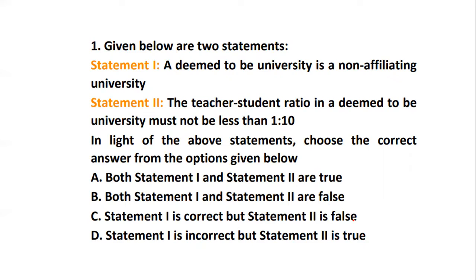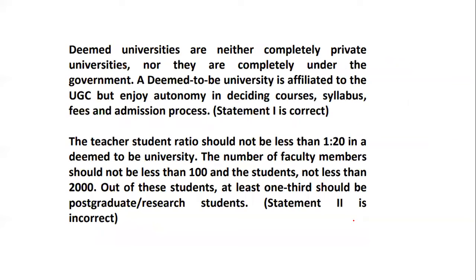So let's see. Those who are ready with the answer can match your options. Statement 1 is correct, whereas statement 2 stands to be false. Now, why? Let's understand the explanation. When we talk about deemed to be universities, they are neither completely private nor under the government. A deemed to be university is recognized by the UGC, that is the University Grants Commission, but enjoys autonomy in deciding the courses, the syllabus, the fees, as well as the admission process. From the above explanation, we conclude that statement 1 is correct.